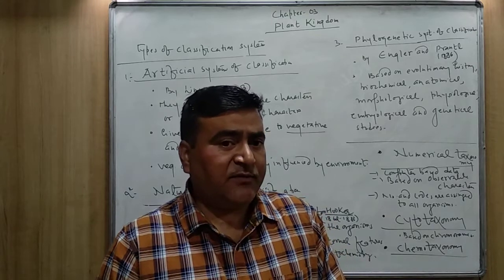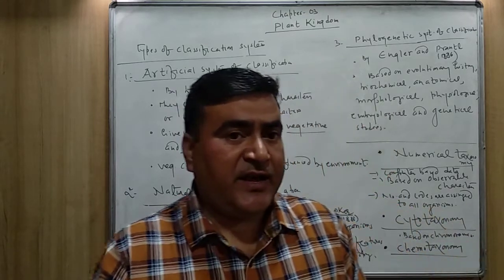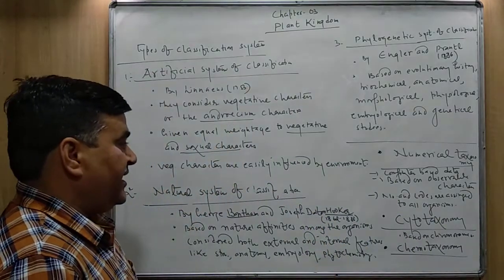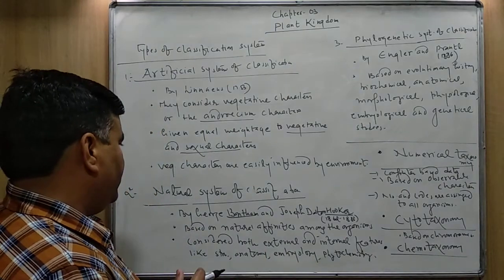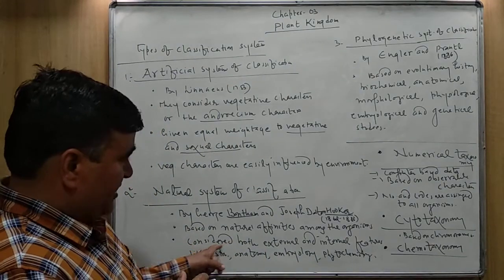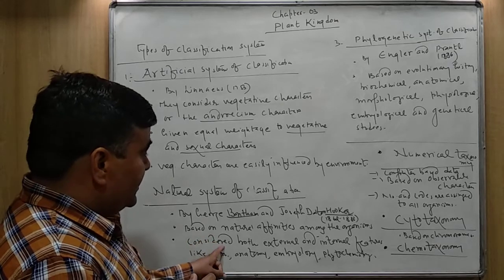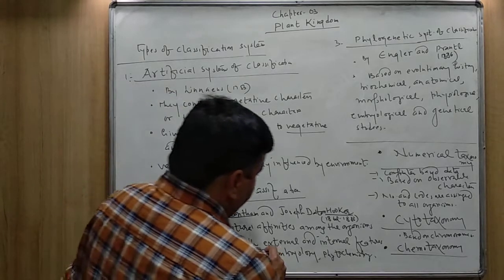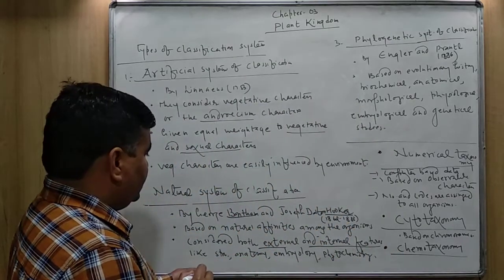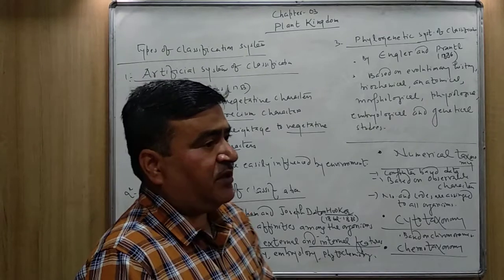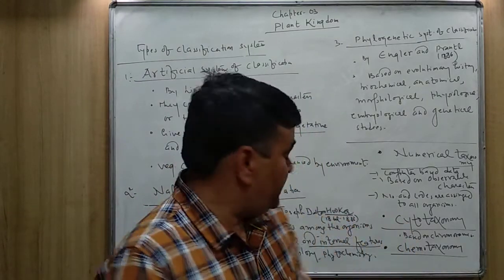In the natural system of classification, both morphology and anatomy characters were considered by Bentham and Hooker. So I have written here, Bentham and Hooker considered both external and internal features such as structure. Anatomy means the study of the tissues.